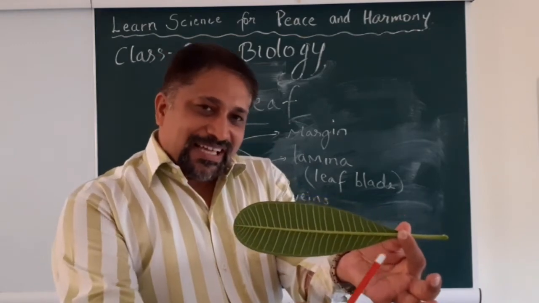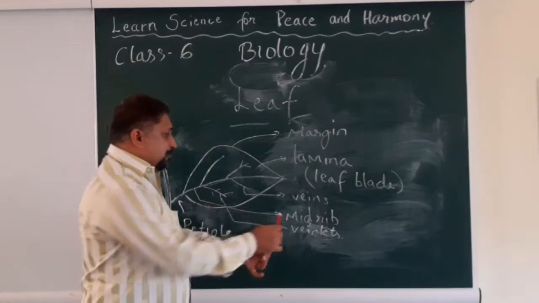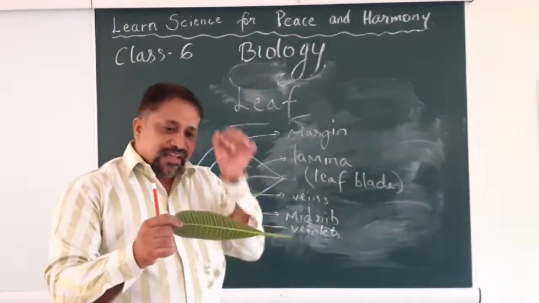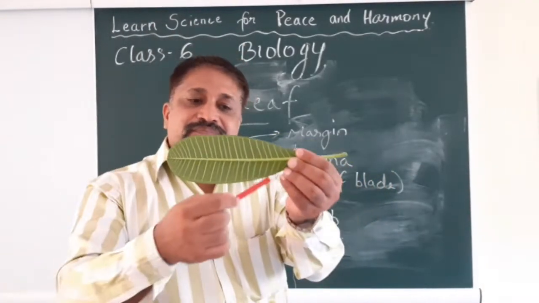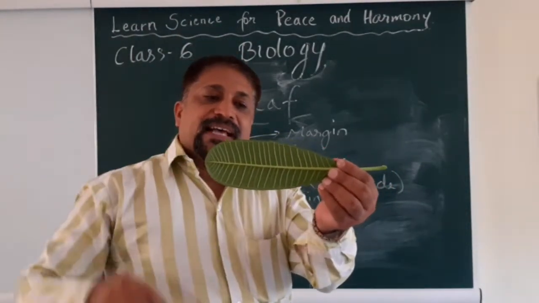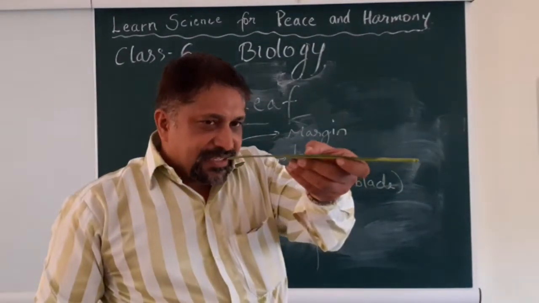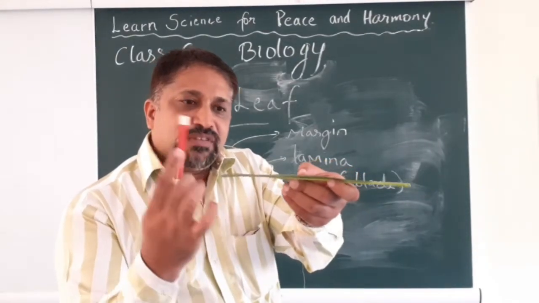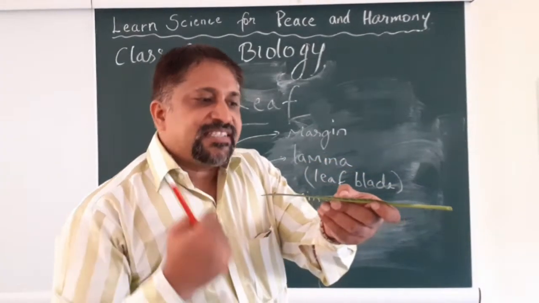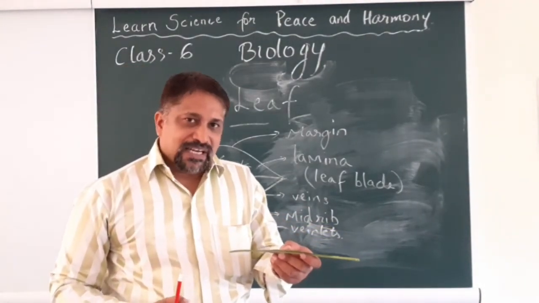So we are calling it the midrib. Okay. And then you also find there are some other branches coming out from it. And that's what we are calling veins. And then if I put this leaf like this, you can see this leaf has an edge. There's an edge around this leaf. This is the edge. And this edge we are calling margin. I hope it is clear now.